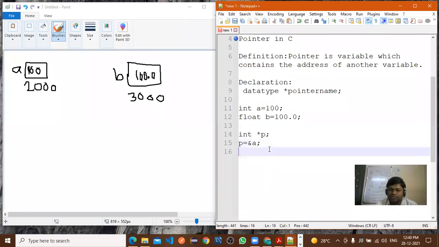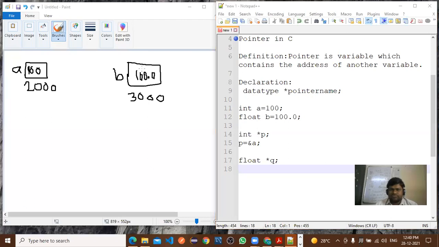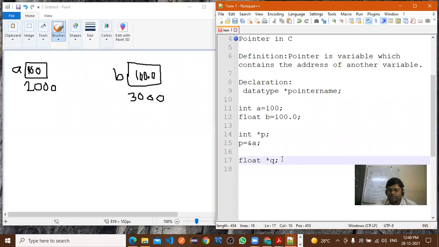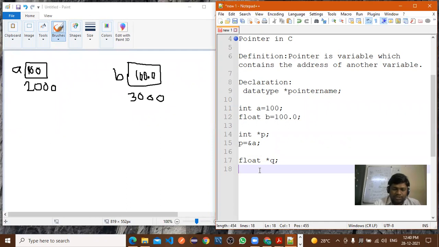Now same for the float. So how are you able to declare float? Suppose here we'll take a q, right? Now how to assign the value for this float q? q is equal to ampersand b, sorry, b. Okay. Now what value you are storing here?